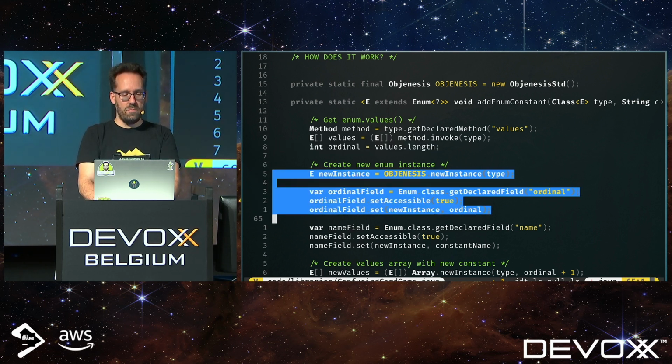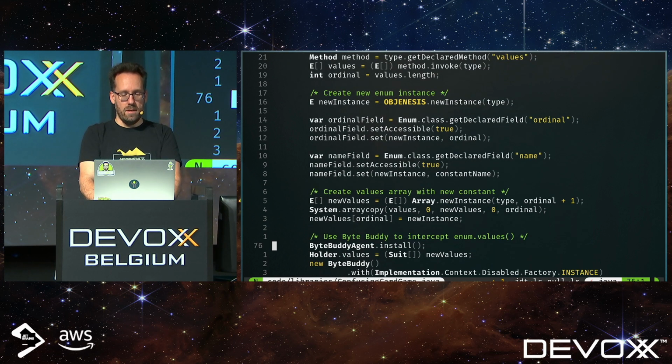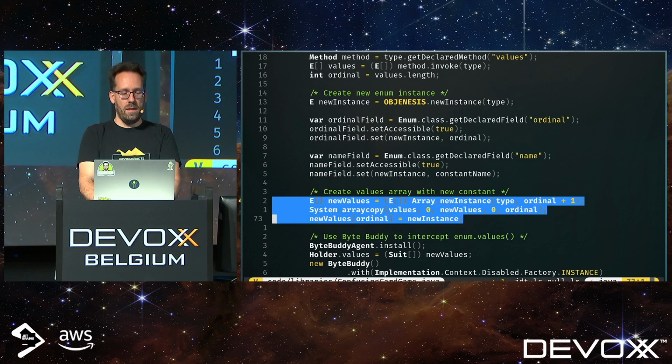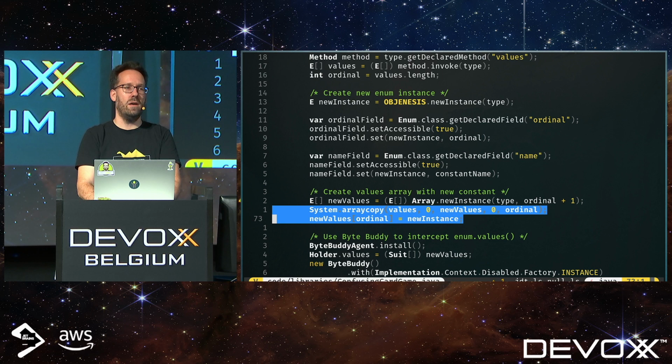Next up, we create a new instance of the enum. This is the same as in the previous example, so nothing new here. Here we do some array juggling. We create a new array with an extra element. So we copy the original array and then we add our new value at the end.